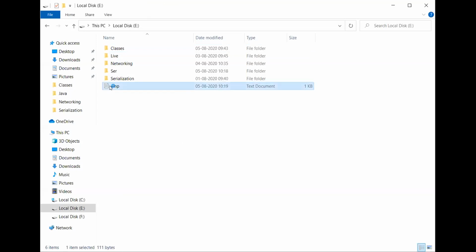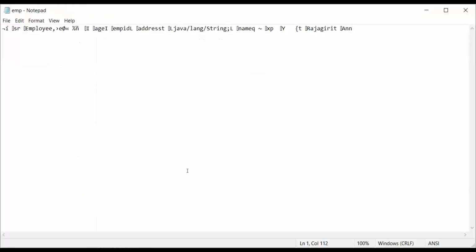My emp will be in Greek and Latin. Some things you will be able to recognize, but the majority you will not. This is the state of my object. This is actually my object which is created, as a byte stream converted to a readable string format. Ma'am, we can't see the notepad. Oh, okay, just a minute, I didn't share that. Okay, can you see my notepad?